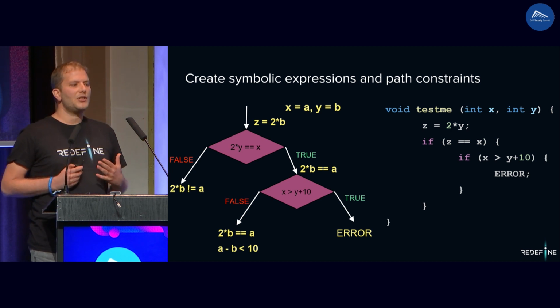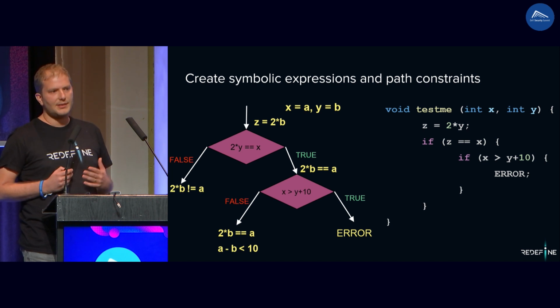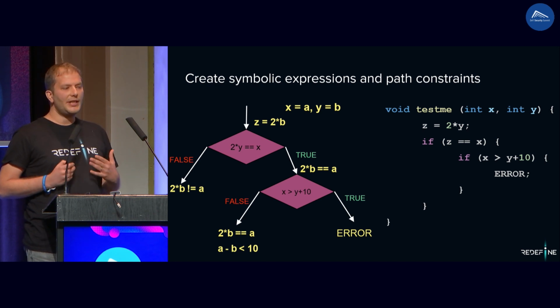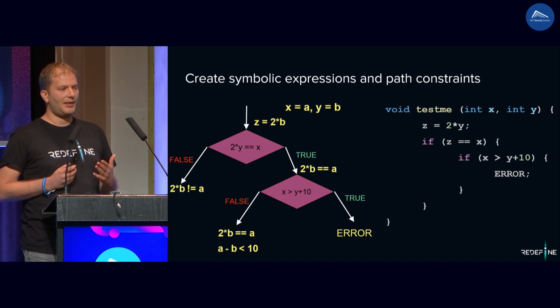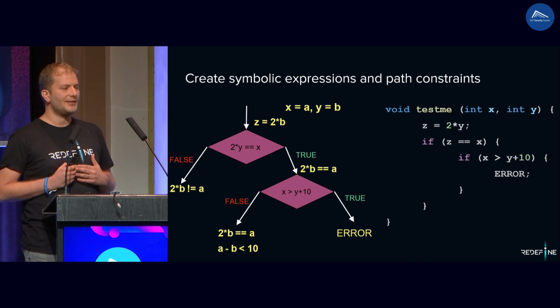The symbolic engine creates symbolic inputs and gathers path constraints. Path constraints are conditions derived from the if statements that the symbolic inputs must satisfy in order to follow a certain path. In this example, there are 3 possible paths, and at the end of each path, we can see what the path constraints are that define this path.